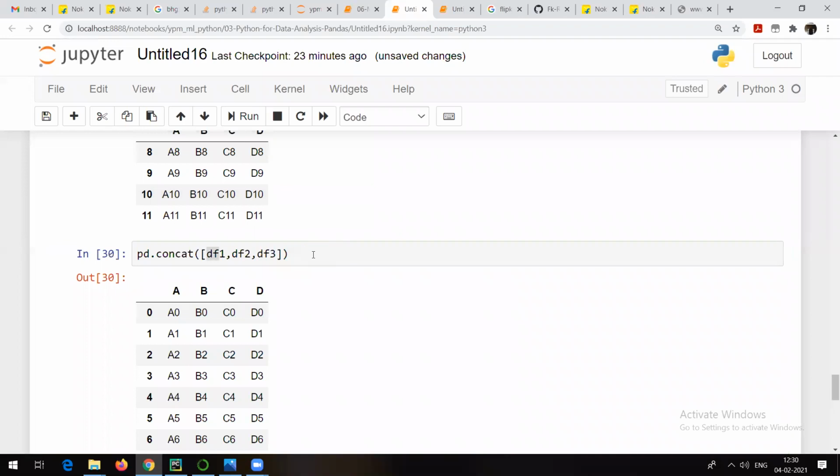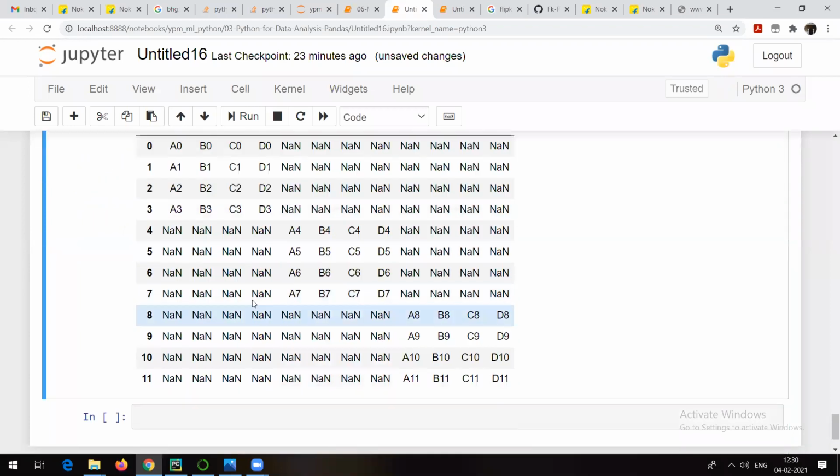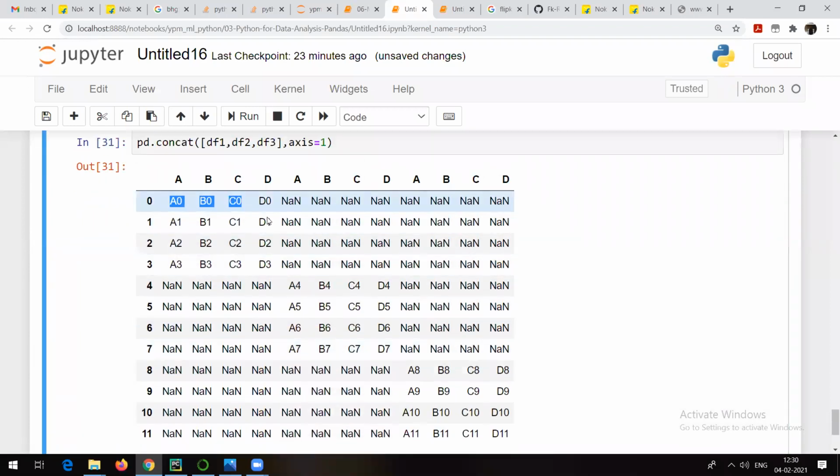So even if I did not write axis equal to 0, by default the axis value is 0, and 1 is column. You can check it: A, B, C, D, A, B, C, D, A, B, C, D. And as there is no match, this one, let me highlight it, is data frame 1. Whatever you see here is data frame 1.